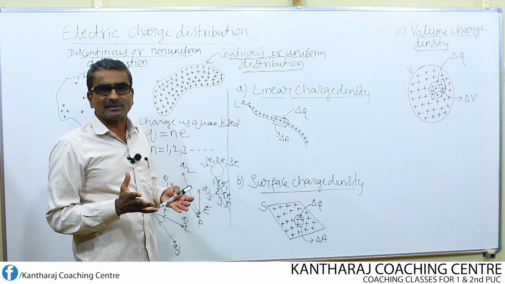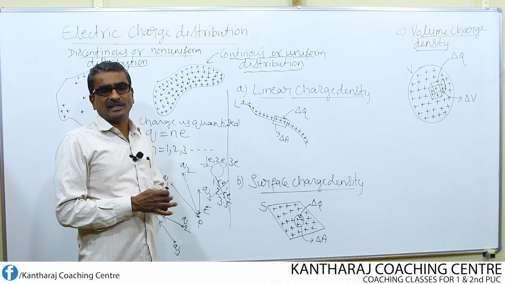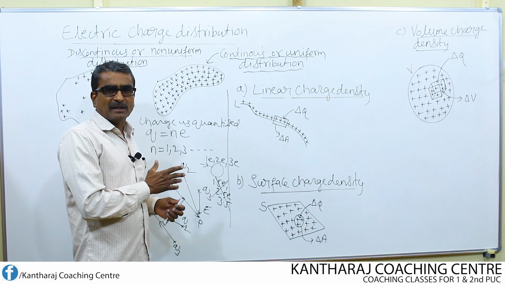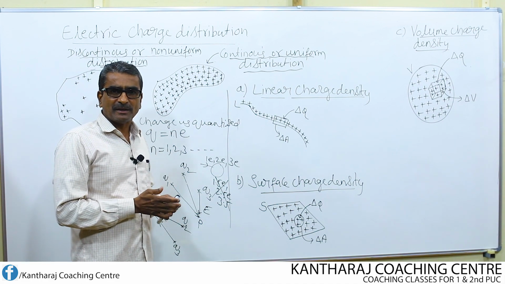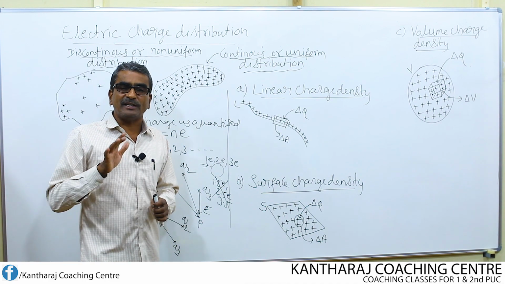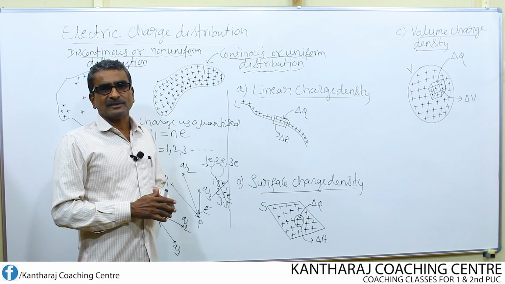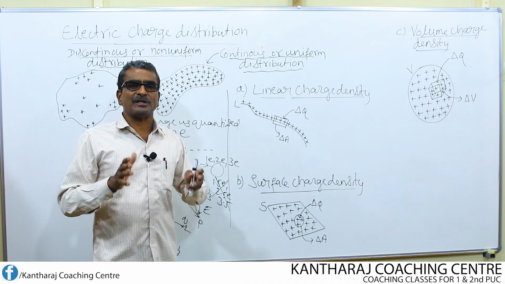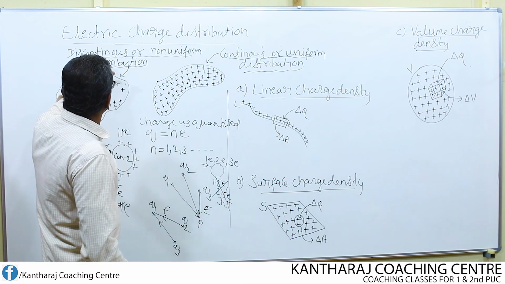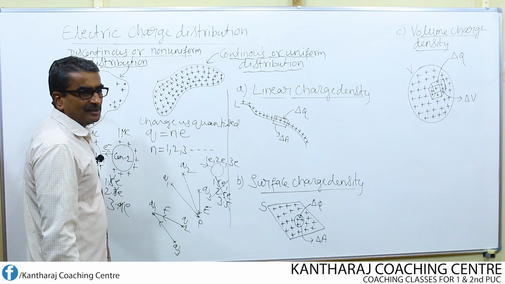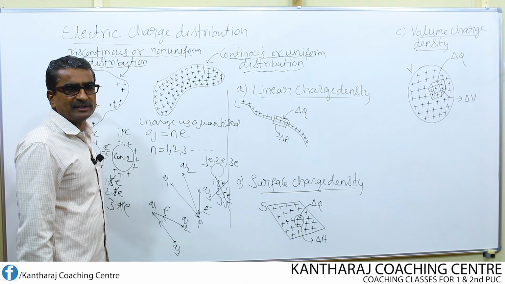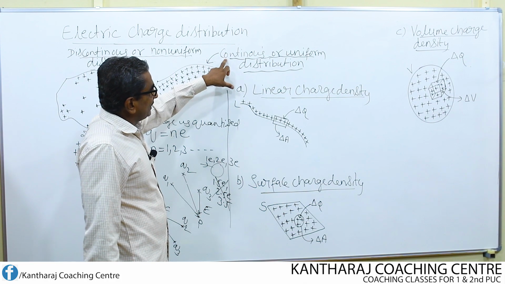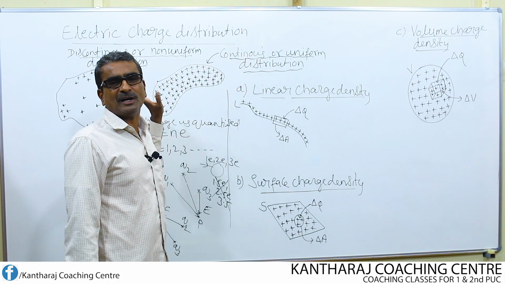Whenever we come across a continuous distribution of charge instead of a discrete distribution, the principle of quantization or the principle of superposition is not so convenient to use. So we have two types of distribution of charges. One is discontinuous or non-uniform distribution, which is also known as discrete distribution, and the other one is continuous or uniform distribution of charges.